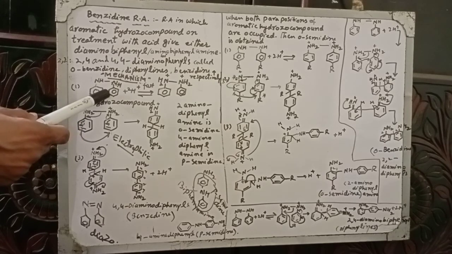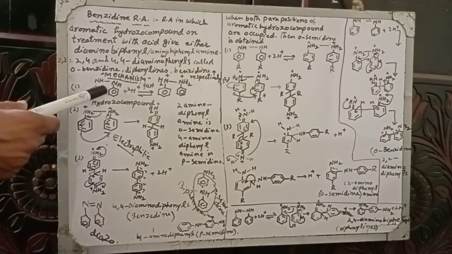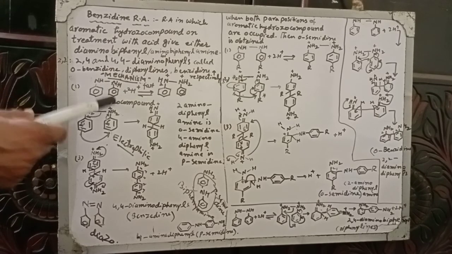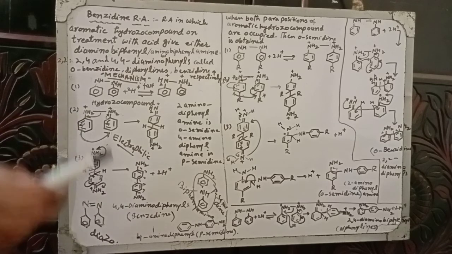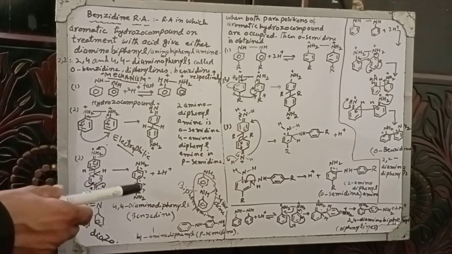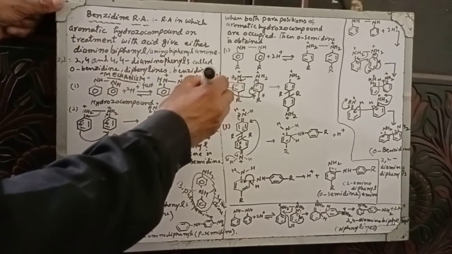Rearrangement can occur on the para position, can also occur on the ortho position, or on ortho of one and para of the other. So these are different possibilities. This is the para electrophilic attack, para rearrangement.